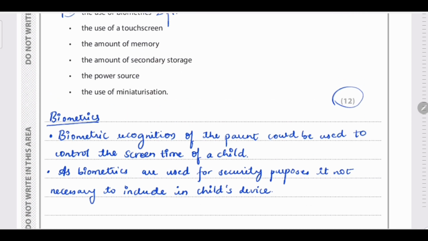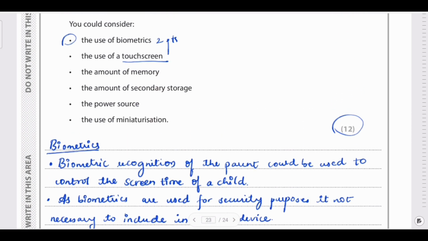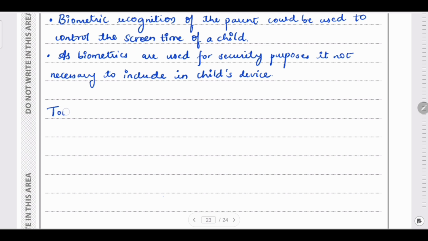Next, we have to write regarding the touchscreen. It is complicated for a child to use a keyboard. So, if there is a touchscreen, even a small one, it is very useful for a child to use the device. And also, the child will be familiar with the swiping motion because as they use the phone, it is easy for them to use this system.